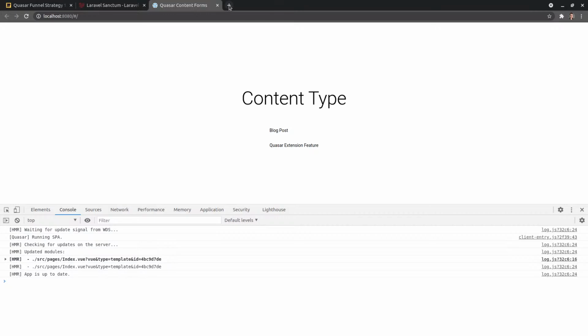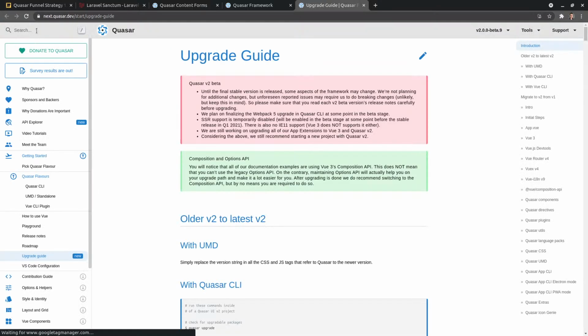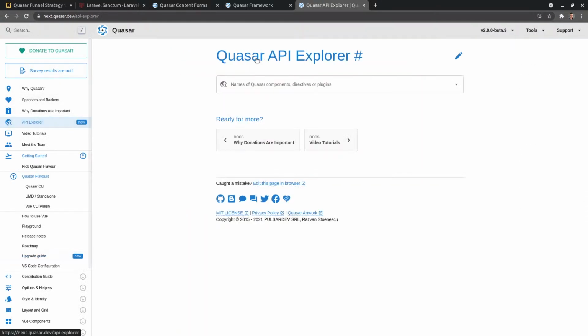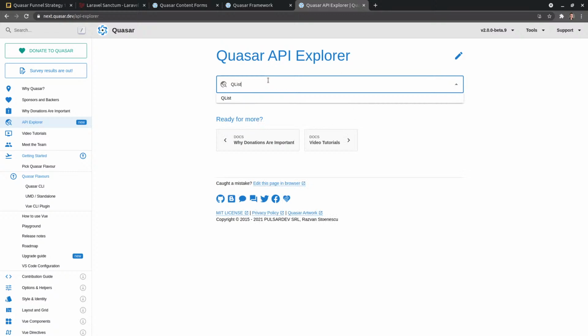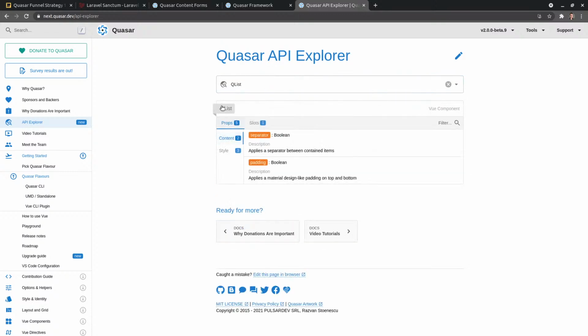How do I color this? Is there like a way to do it? It's probably a Quasar way of doing this. So let's have a look. Oh, by the way, check out the new API Explorer section. I can say Q list. It shows up there, and I can straight away see the API for the Q list. Style.